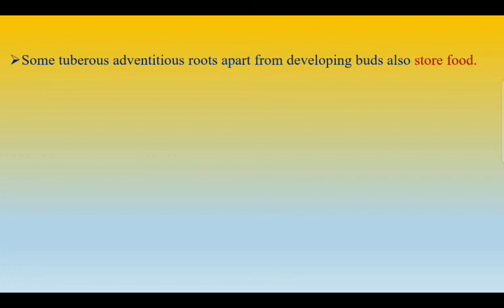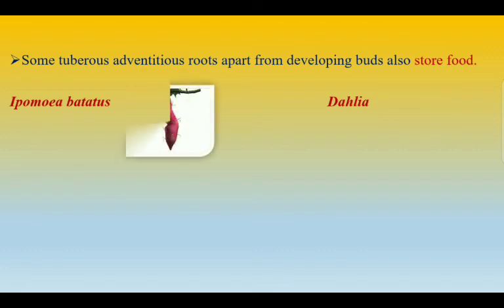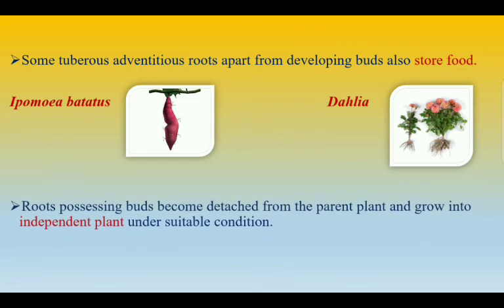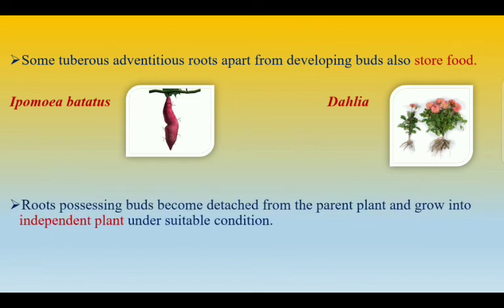Some tuberous adventitious roots, apart from developing buds, also store food. Examples are Ipomoea batatas and Dahlia. Ipomoea batatas is the sweet potato. These roots possessing buds become detached from the parent plant and grow into independent plants under suitable conditions.